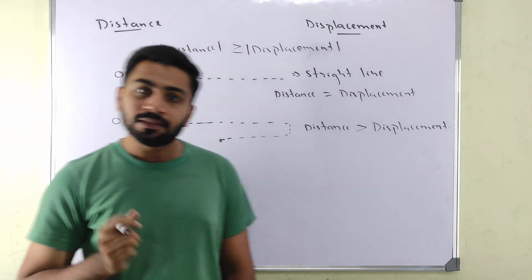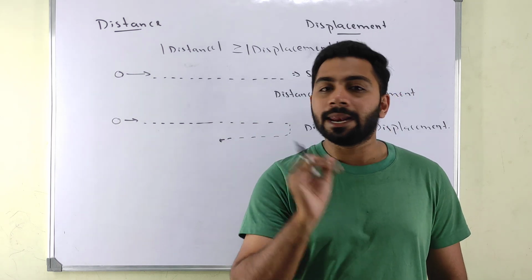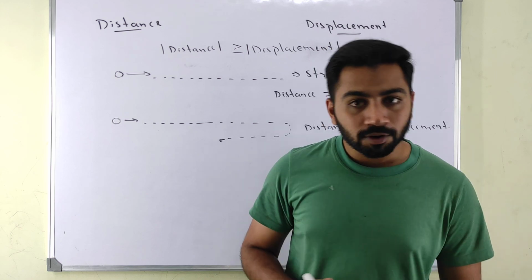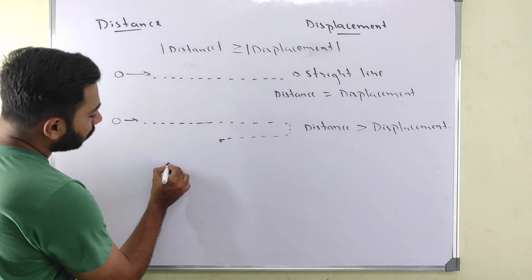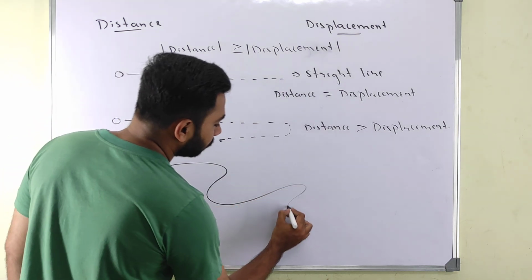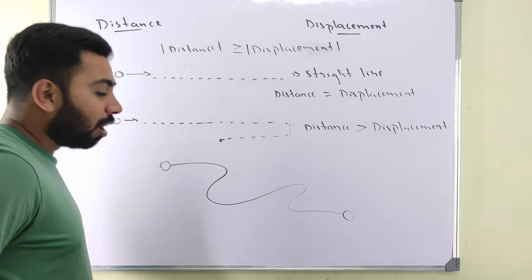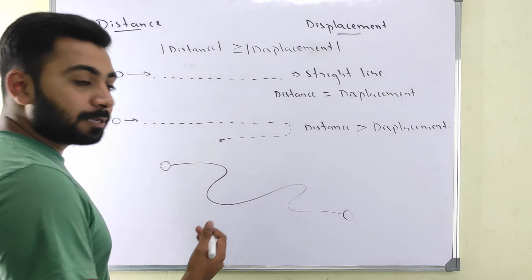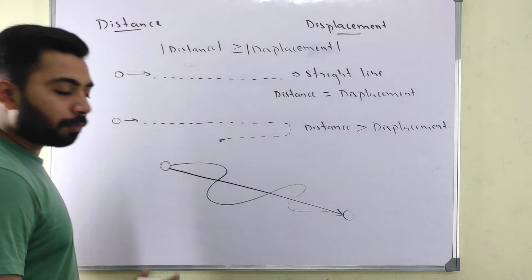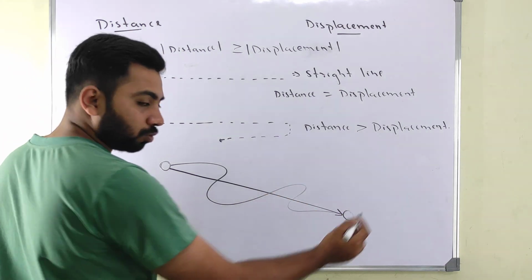Yeah, I need to justify this one. Your distance also has direction, but unfortunately, we won't consider the direction. Why won't we consider it? See, for example, one person starts motion from here and goes all over the place like this to the end point. If you ask what the displacement is, you will say, sir, displacement is from here to here. A proper direction is there. But distance is all this route.